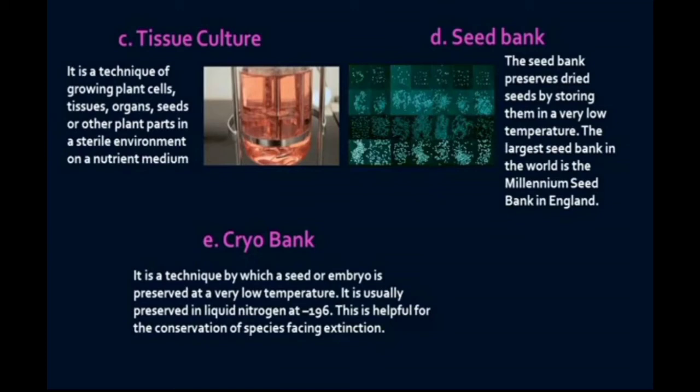Seed bank. The seed bank preserves dried seeds by storing them at a very low temperature. The largest seed bank in the world is the Millennium Seed Bank in England. Cryobank. It is a technique by which a seed or embryo is preserved at a very low temperature. It is usually preserved in liquid nitrogen at minus 196 degrees Celsius. This is helpful for the conservation of species facing extinction.